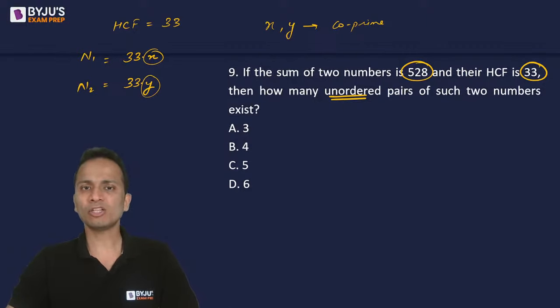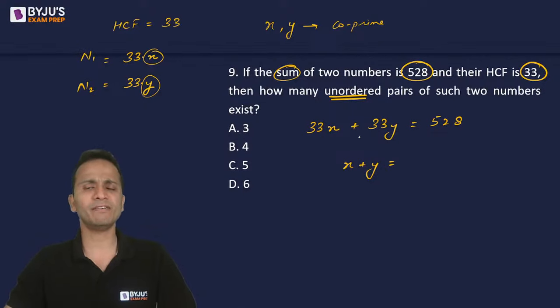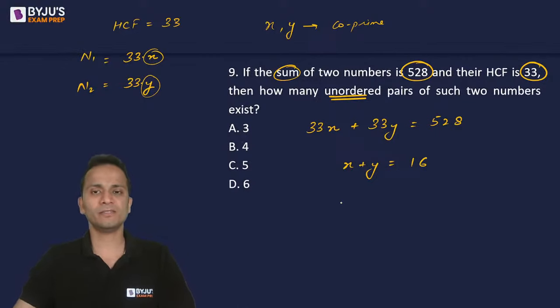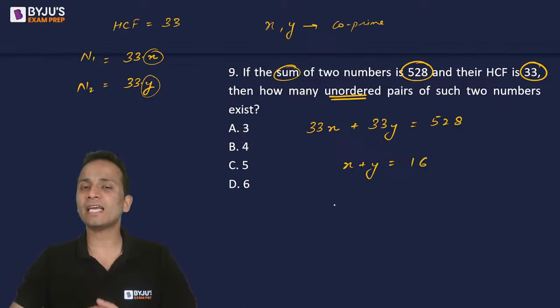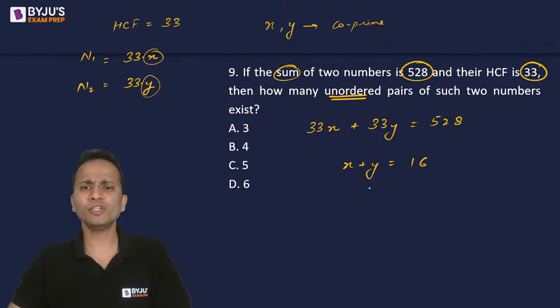Okay. Now the sum of these two numbers is given as 528. So that means 33x plus 33y is equal to 528. From here, I can find the value of x plus y, which is 528 divided by 33, and it will come out to be 16. So x plus y is equal to 16, such that x and y are co-prime with respect to each other. Now 16 is a very small number. You can do hit and trial. So 1 and 15 are co-prime with respect to each other.